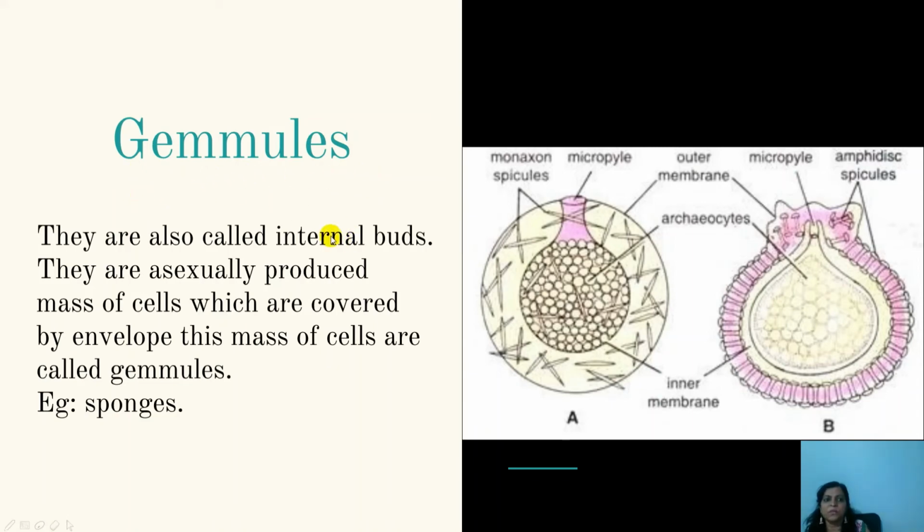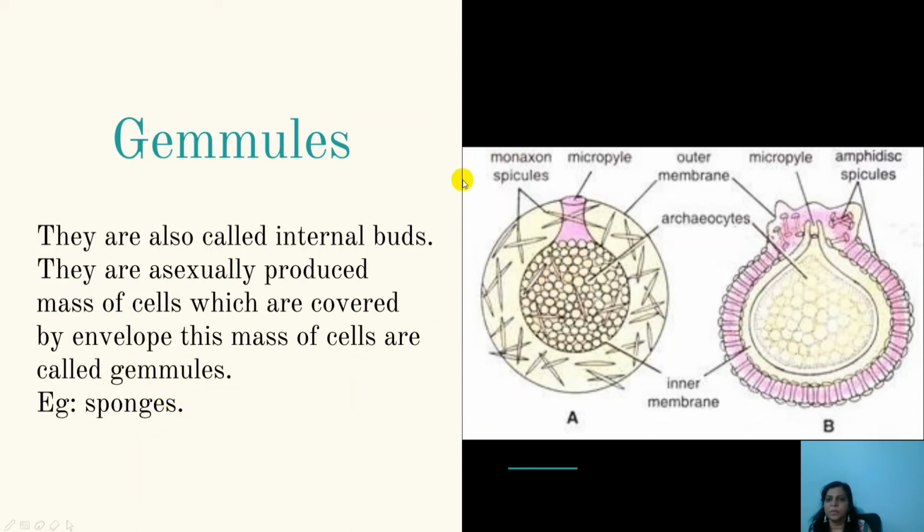Gemmules are also called internal buds, because these buds are formed within the body. These internal buds are asexually produced. They are a mass of cells which are covered by an envelope. You can notice this mass of cells, which are called gemmules.